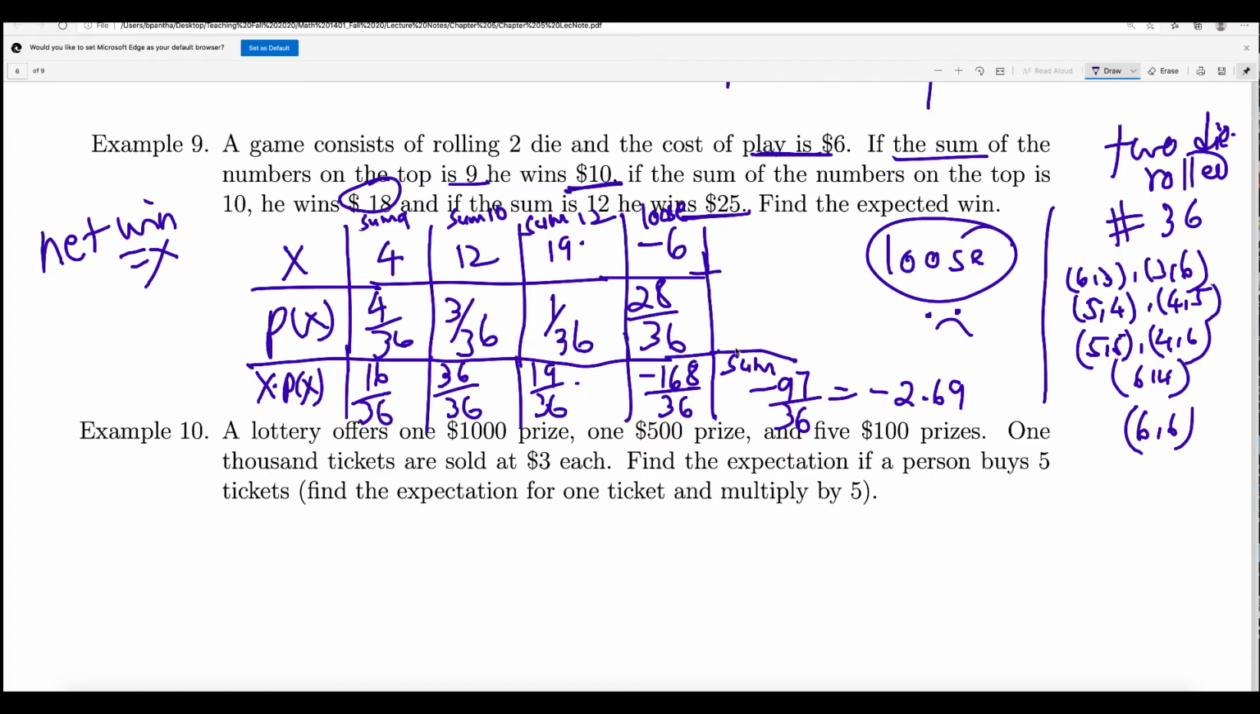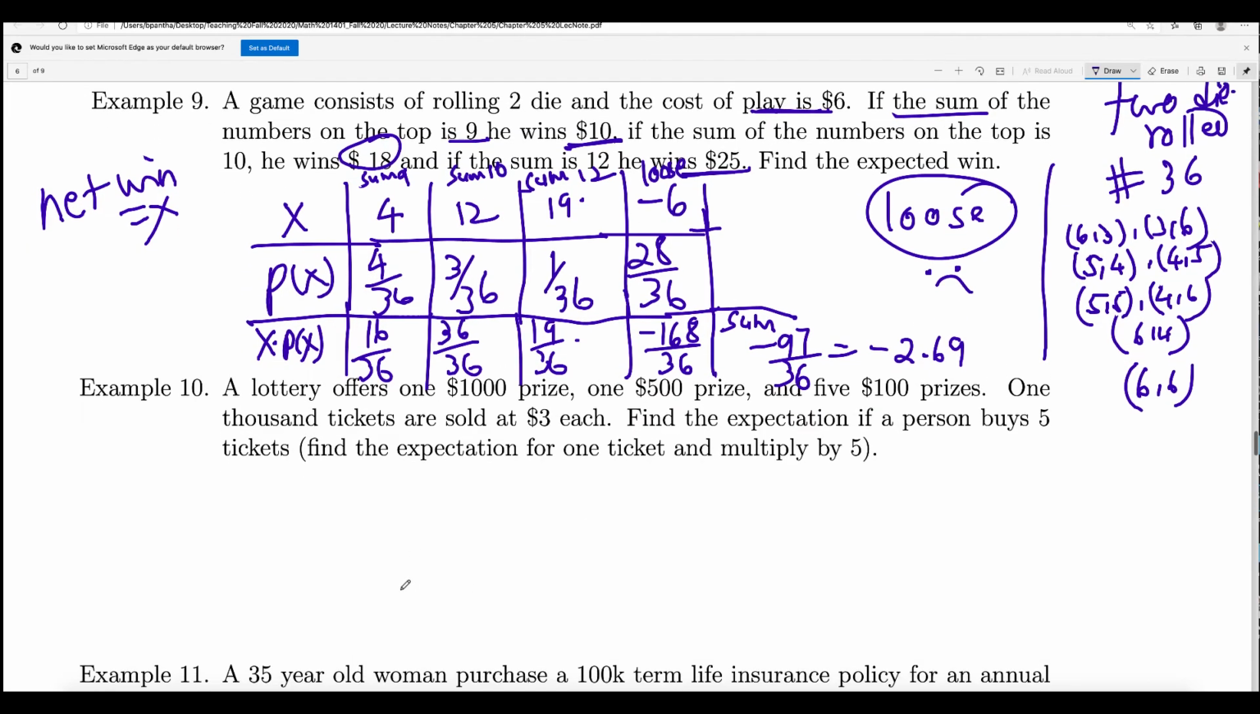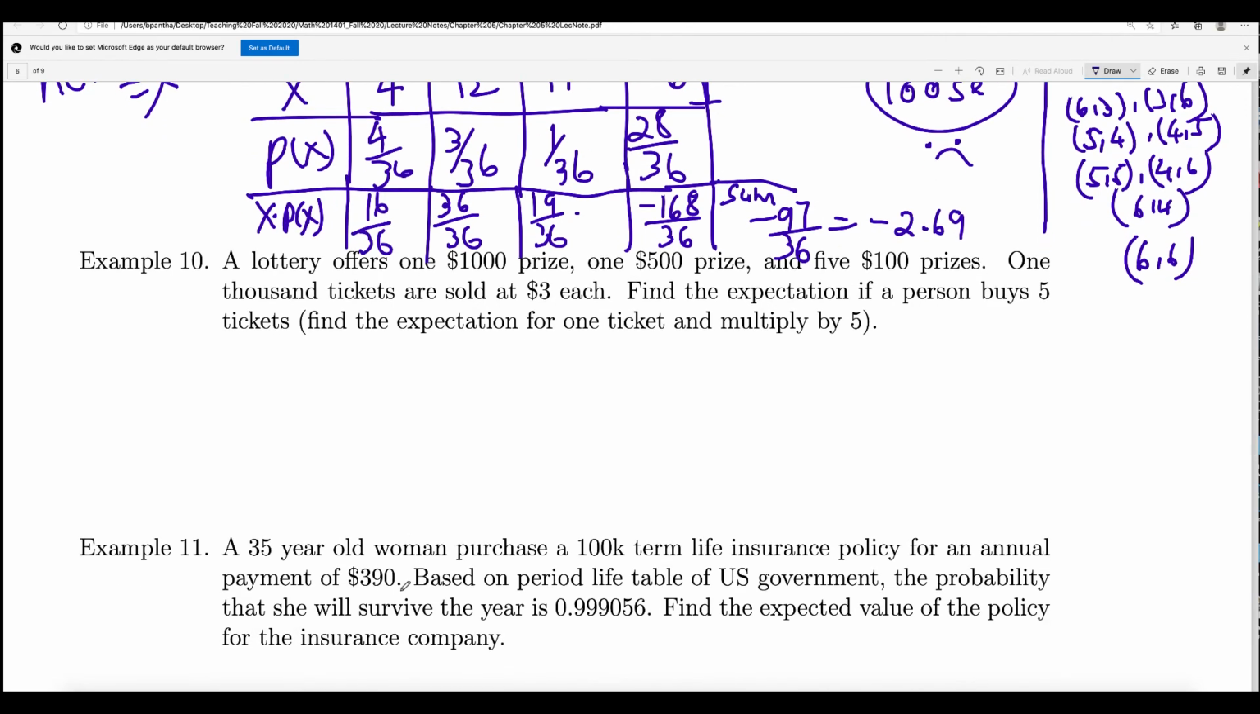All right. So let us do example number 10. A lottery offers one $1,000 prize, one $500 prize, and 5 $100 prizes. 1,000 tickets are sold at $3 each. This is the cost of one ticket. Find the expectation if a person buys 5 tickets. Find the expectation for one ticket and multiply by 5, because you are buying 5 tickets. So you do exactly the same thing we did, but at the end you need to multiply by 5.